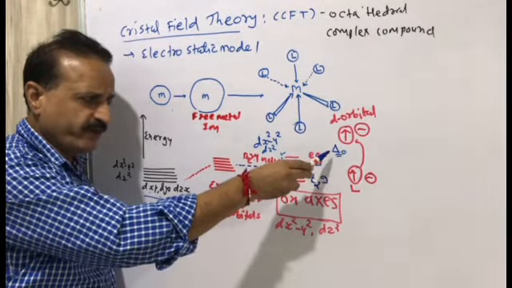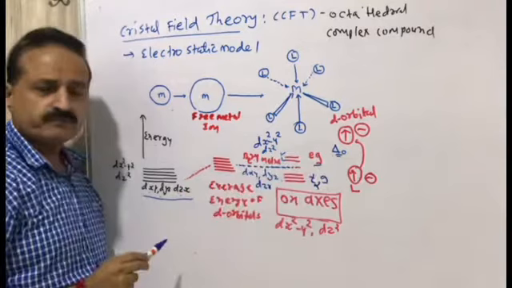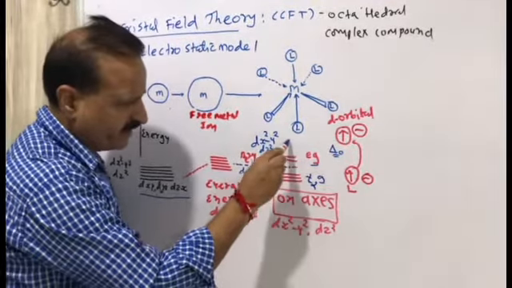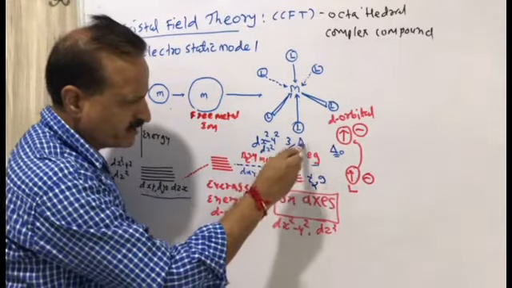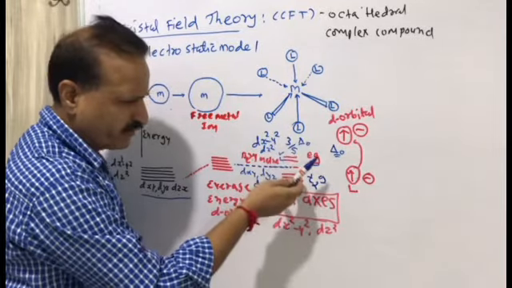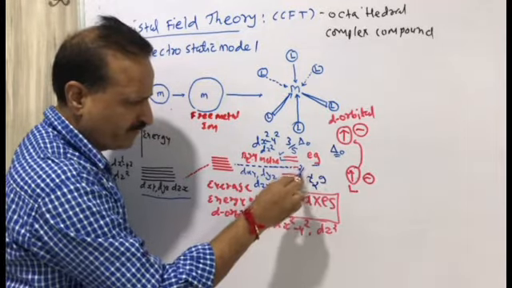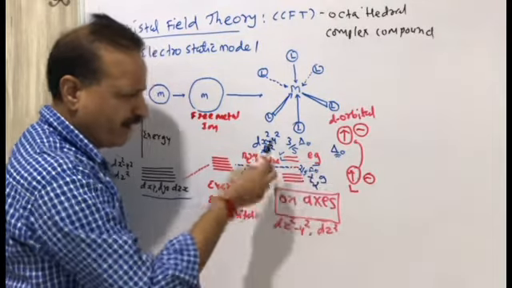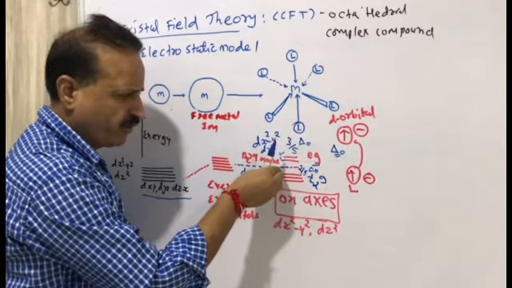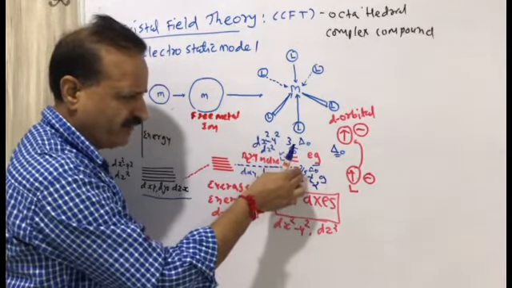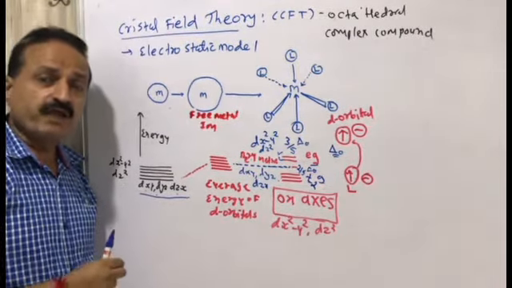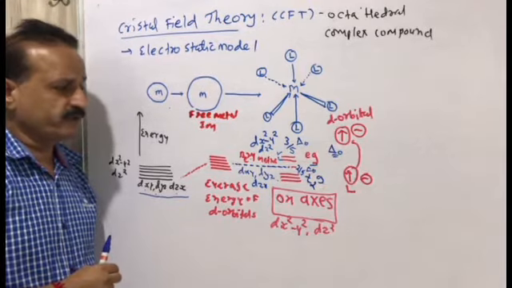The splitting energy of d orbitals is known as delta 0. So the value of the Eg energy level is 3 by 5 delta 0, and the value of the T2g energy level is 2 by 5 delta 0, where for 2 orbitals, subtract 5 minus 2 means 3 by 5, and for 3 orbitals, subtract 5 minus 3 means 2 by 5 delta 0. So this is the most important topic related to crystal field theory.